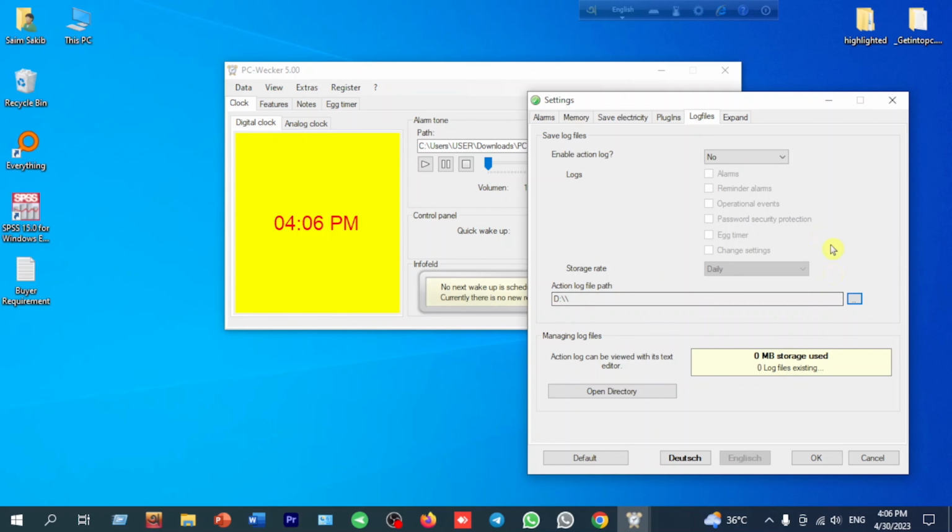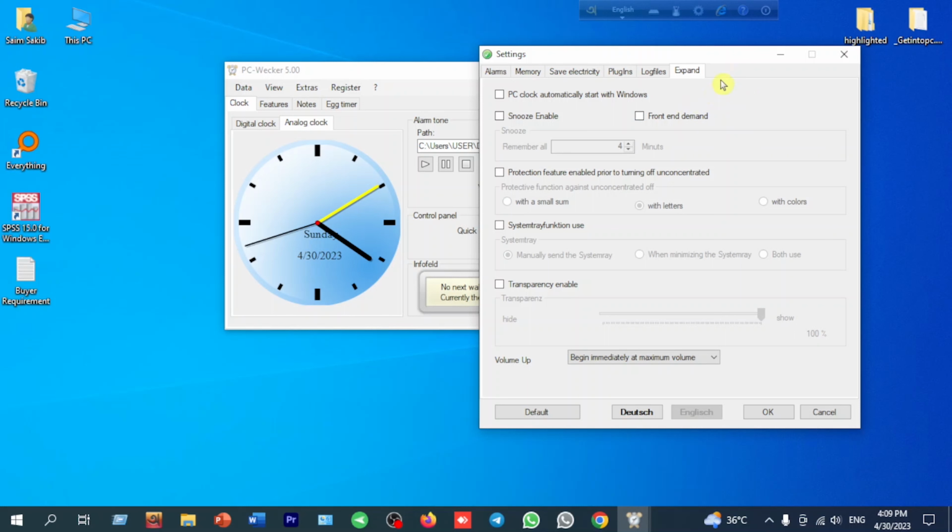And then you see the D drive. Okay, at last I want to talk about the expand option. What is the meaning of expand option? If you want to enable snooze, just click here and you can snooze the alarm for different amounts of minutes, 1 to 8 minutes, 1 to 7 minutes, 1 to 5 minutes, etc.